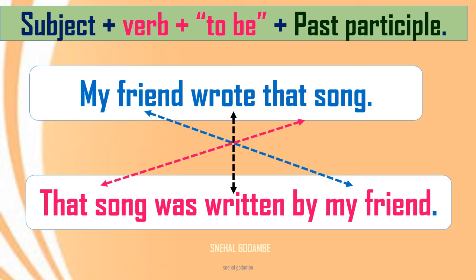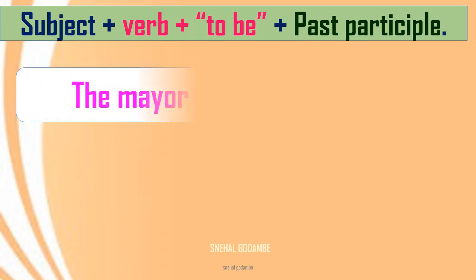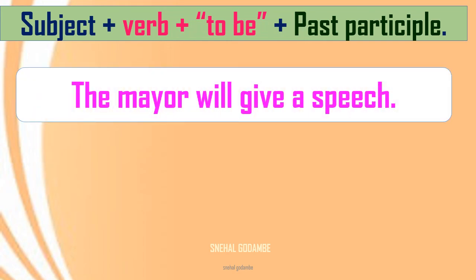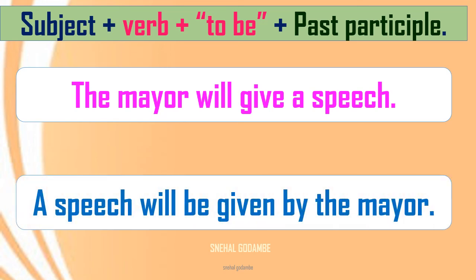Okay, we'll take one more sentence. The mayor will give a speech. Now this is in future tense. The mayor will give a speech. Who is the subject here? What is the verb? Okay, and the object. Now see the sentence in passive voice. A speech. Now in the first sentence, as you know, it was the object, and now it will be the subject. A speech will be given.